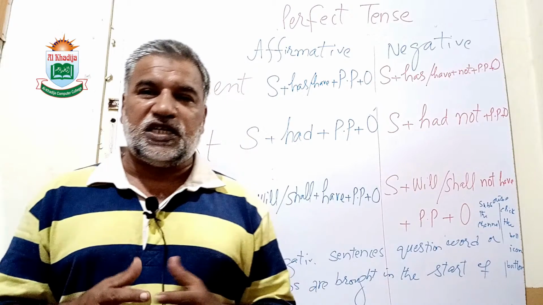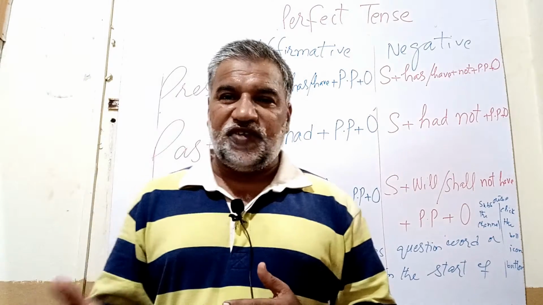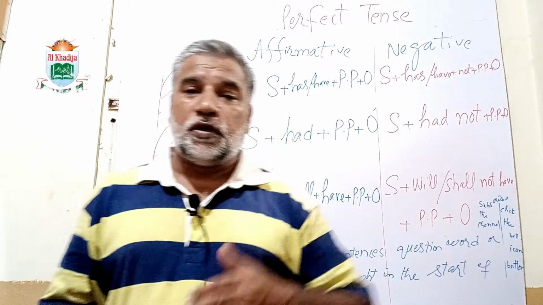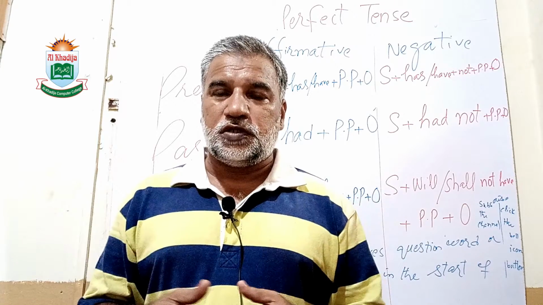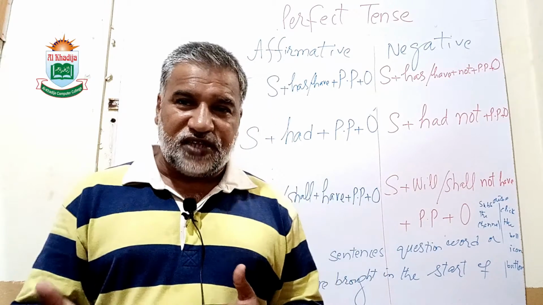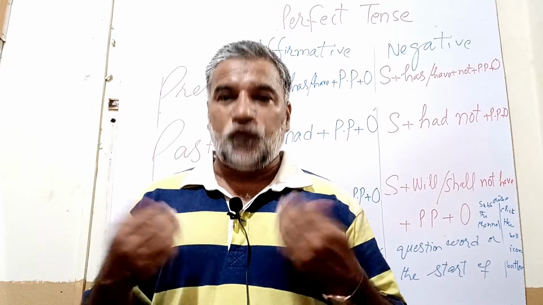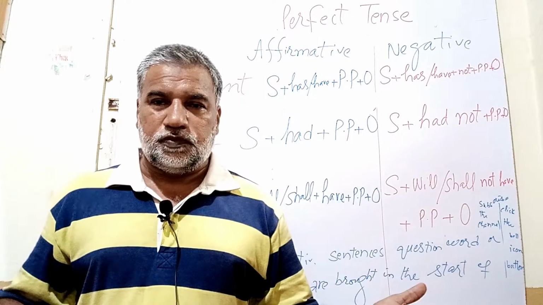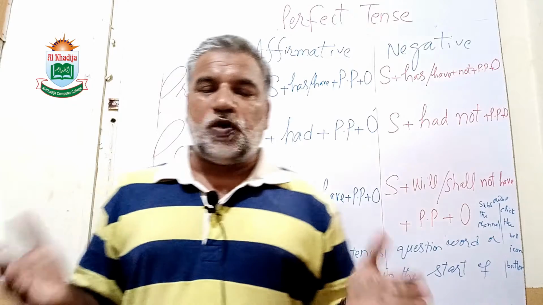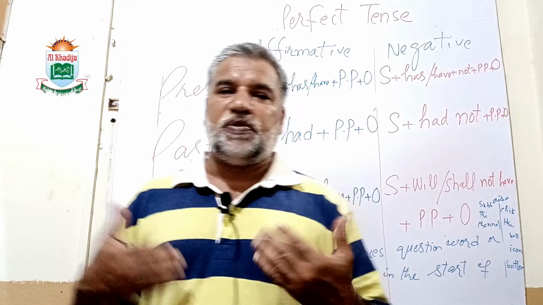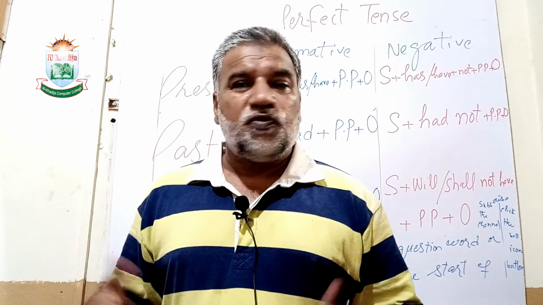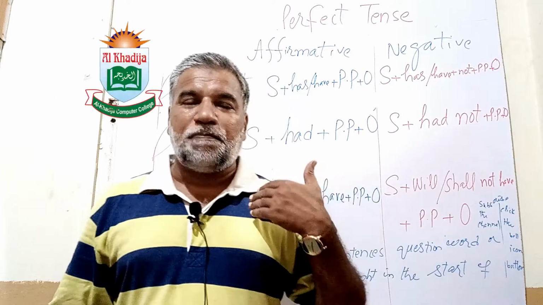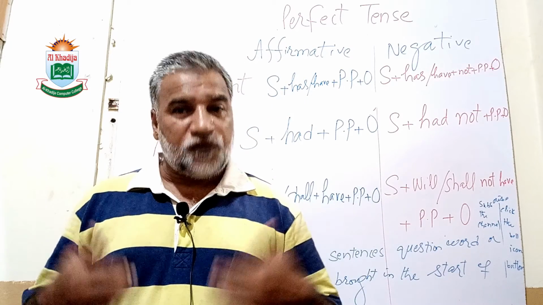So before this we have discussed present indefinite, past indefinite, and future indefinite, and present continuous, past continuous, and future continuous. Today we will discuss present perfect, past perfect, and future perfect. Perfect means complete. If the work is completed in present, it will be present perfect. If the work was completed in past, it will be past perfect. And if the work will be completed in future, it will be future perfect.